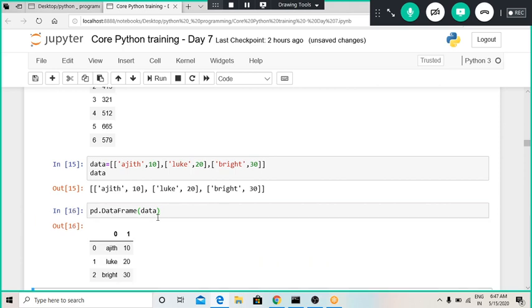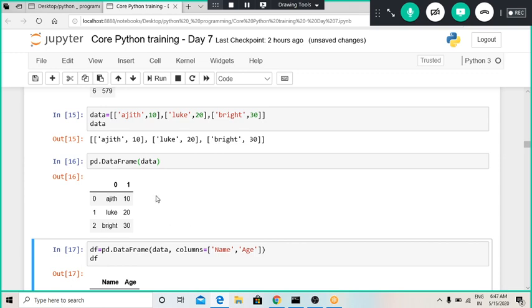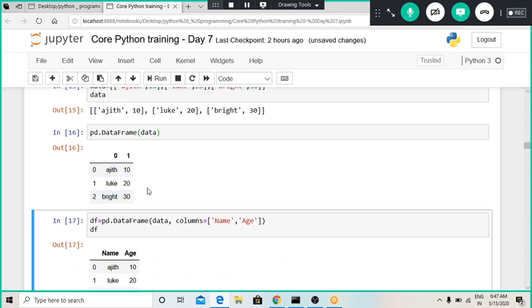So when I define a data frame of this type of list, we can see it has clearly formed two columns. In the first column are the elements having the names, or the first entities have got located at the first column, and whatever entity was at the second, it has got located at the second. So this is how we can define a list. Now if I wanted to assign some names, for that we can use this columns method and we can assign the names using this.